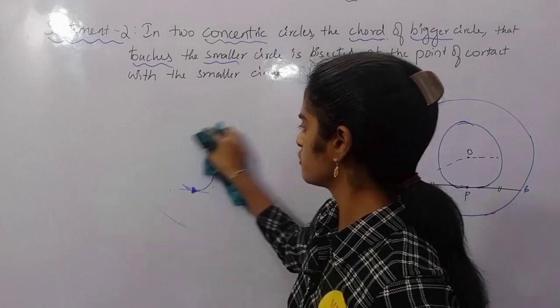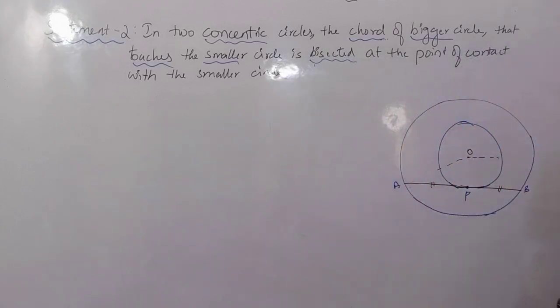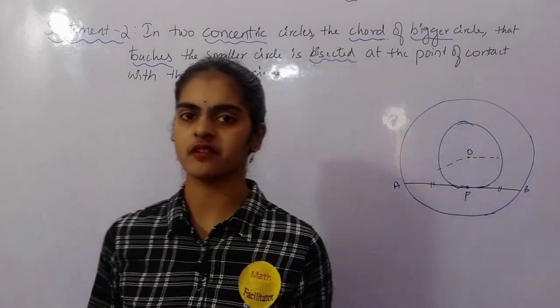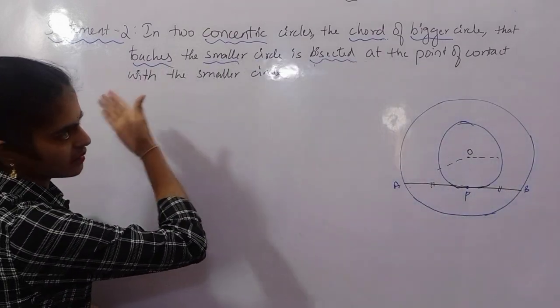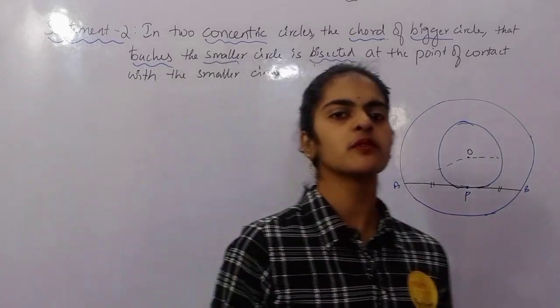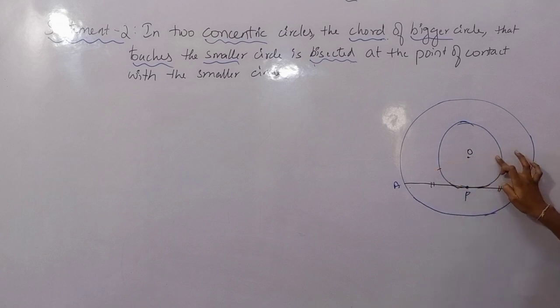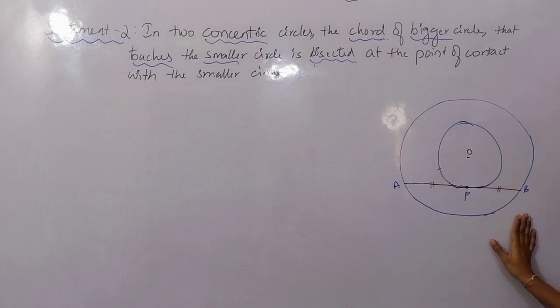Now how shall we prove this? Once you try to understand the statements, geometry contains a lot of statements. If you are able to understand what is given to you, then you will understand what you have to do. If you are not able to understand what is given to you, then it is very difficult. So have a look now. This is the thing given to us.